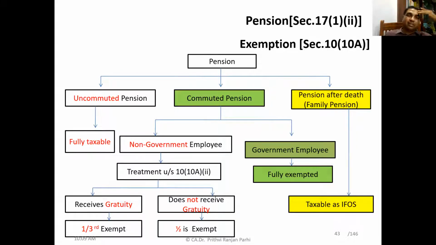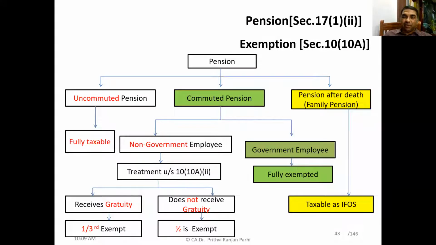But in case of family pension, tell me whether there is an employer-employee relationship. That is, the employee passed away and his spouse is receiving the pension. Can you establish an employer-employee relationship in this situation? Yes or no?